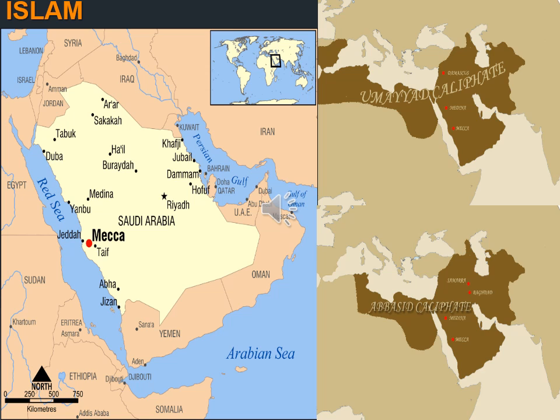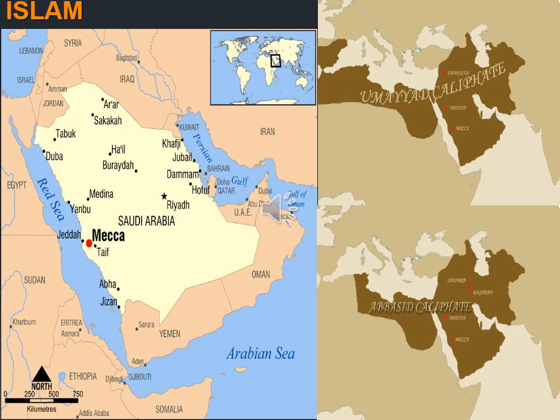So there were two caliphates in the early period. During the establishment of the Islamic empire, there were two caliphates. One was the Umayyad and the other was the Abbasid. So the two early caliphates were the Umayyads and the Abbasids.